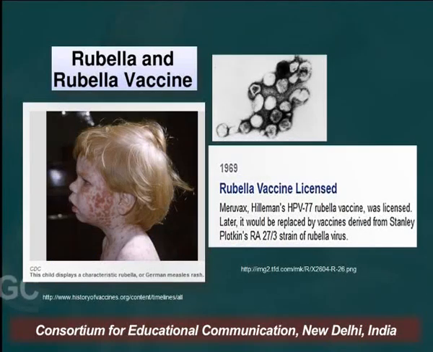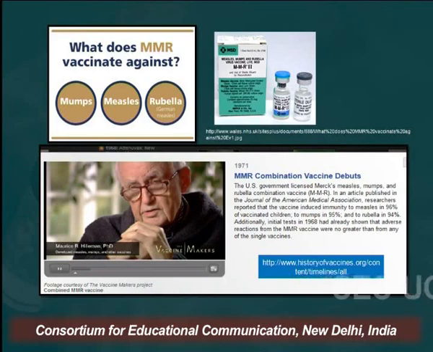Now coming to rubella and the rubella vaccine, Hilleman was the first one who found the rubella vaccine, Meruvax, which was licensed. It was later replaced by vaccines derived from Stanley Plotkin's RA 27/3 strain of rubella virus. What does the MMR vaccination actually do?